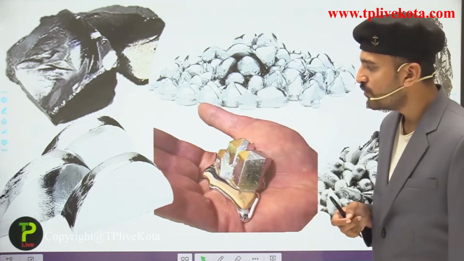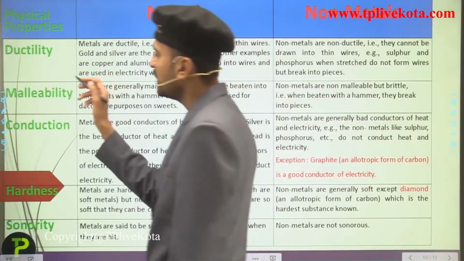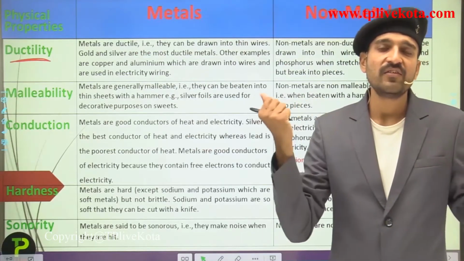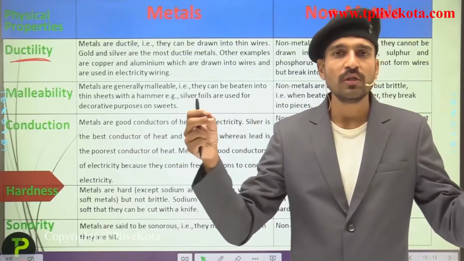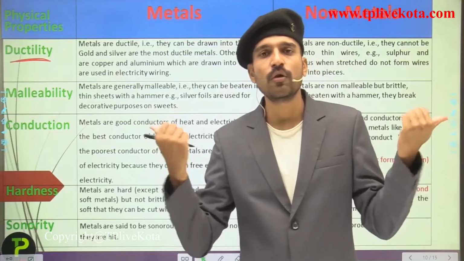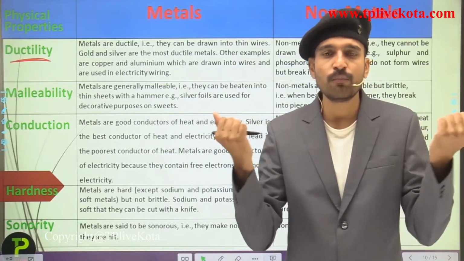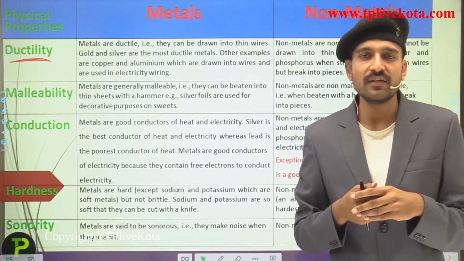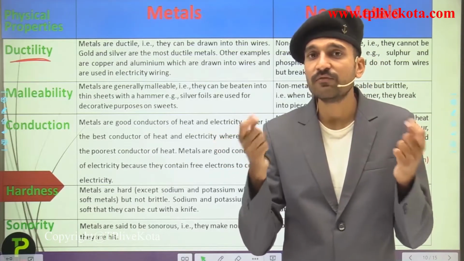So students, let us move on to the next physical property, that is ductility. What is the meaning of ductility, students? When metals are stretched, they can be drawn into wires. If we have a metal and want to draw it into wires, that is possible when we pull it in two opposite directions. The metals do not break when we pull them to make a wire, and this property is termed ductility. So ductility is the property of metals due to which they can be drawn into wires without breaking.